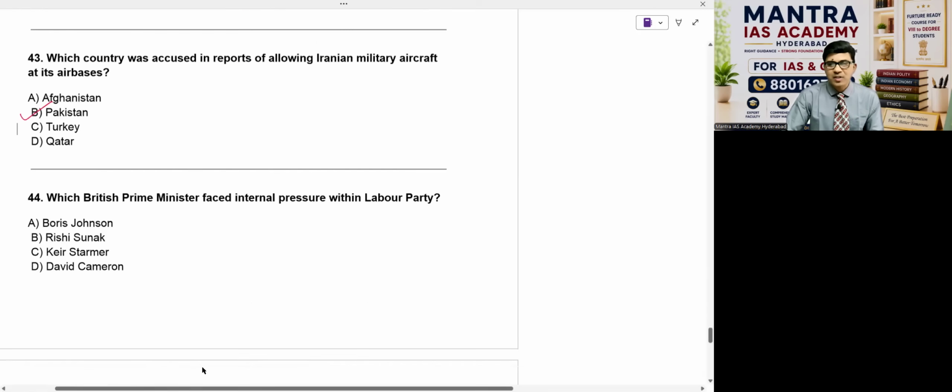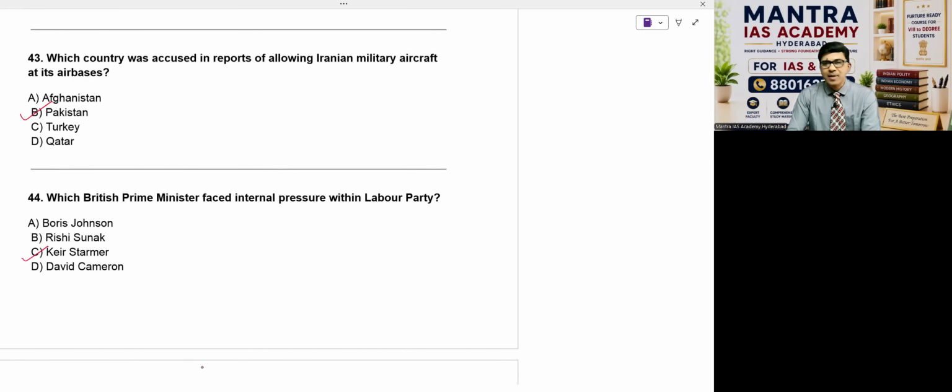Then come to the point of question number 44. Which British Prime Minister faced internal pressure within the Labour Party? Option A, Boris Johnson. No, he's not. Now he's not the Prime Minister, and Rishi Sunak is also the same. The answer is Keir Starmer. C is the right answer, beta. That is the pressure after poor local election results. Based on that, it has come.